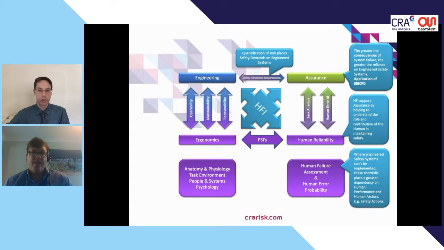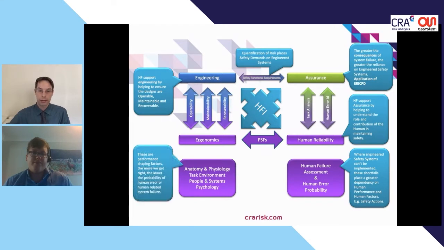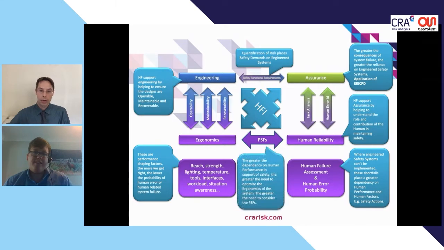And that might be in the performance of safety actions. So where there's risk being mitigated by operator actions, it's important that the system is operable, maintainable, and recoverable. So we, human factors, will be helping engineering optimize the ergonomics of the system. We'll be focusing on performance shaping factors, things like reach, strength, lighting, temperature, tools, etc. So in the same way, the greater the hazard requires greater protection.